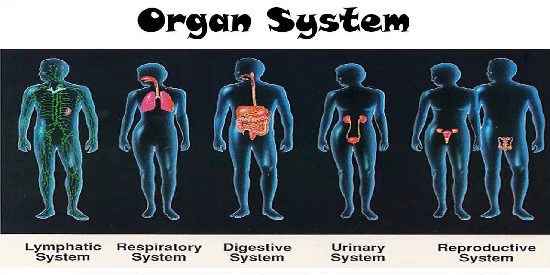Organ systems are made up of groups of organs which are working together to carry out a broad set of functions. As you can see, in the case of the digestive system, you will see large intestine, small intestine, stomach, liver, esophagus. These are different types of organs, but they are united to carry out a certain function. That will promote the effective digestion process. So this is about the organ system.